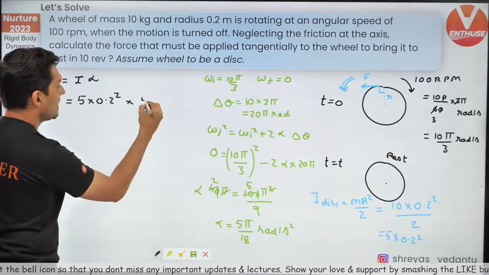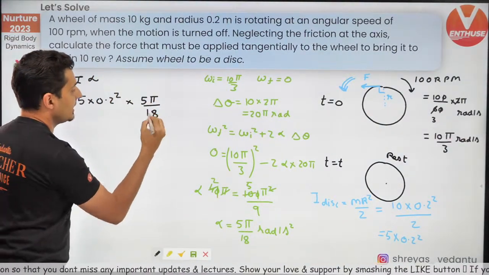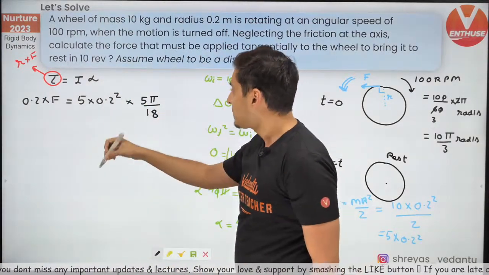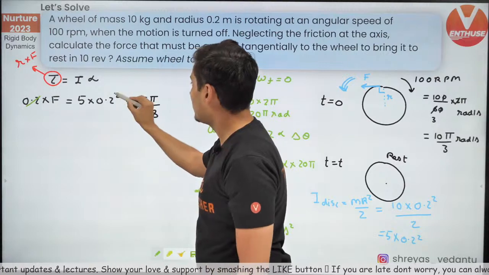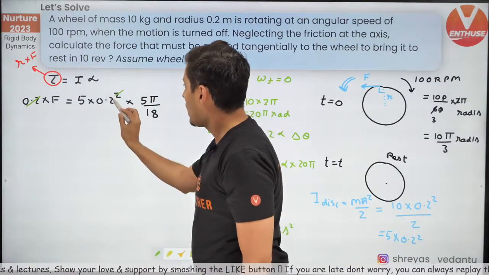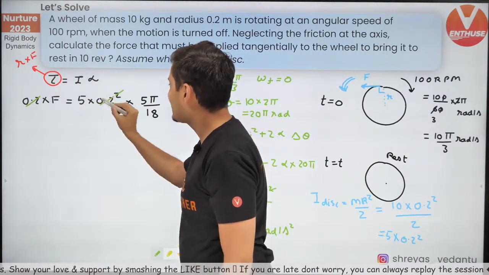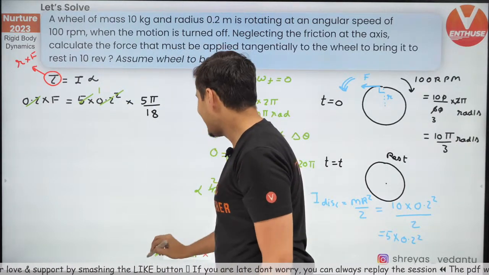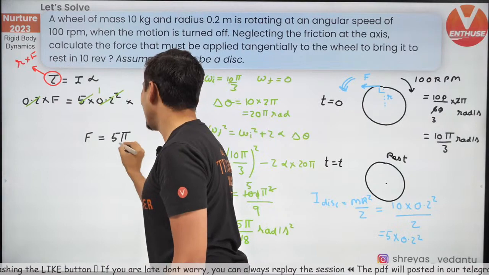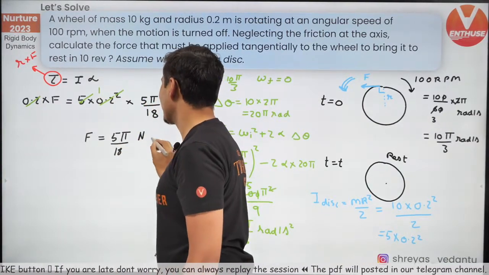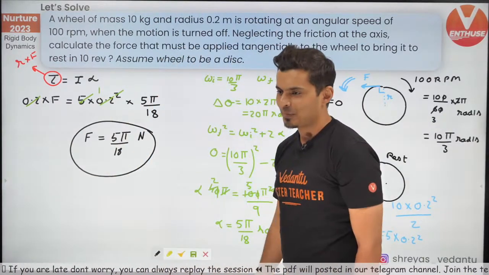Alpha is nothing but 5 pi by 18. I hope you all can see that. Now let's see what will get cancelled. 0.2 and this 0.2 got cancelled. 0.2 into 5, that's 1. Okay, that's it. The force is 5 pi by 18 newtons. That's the final answer.